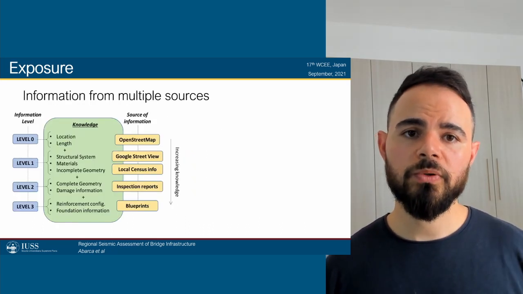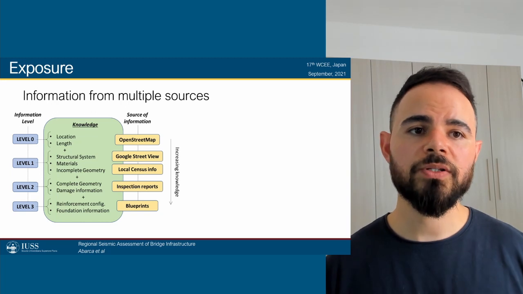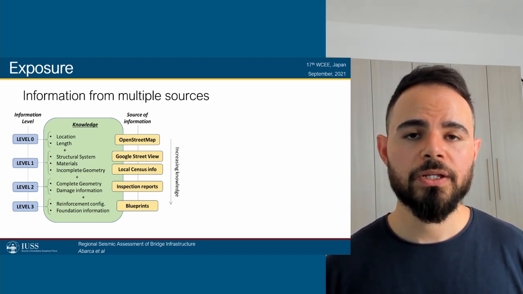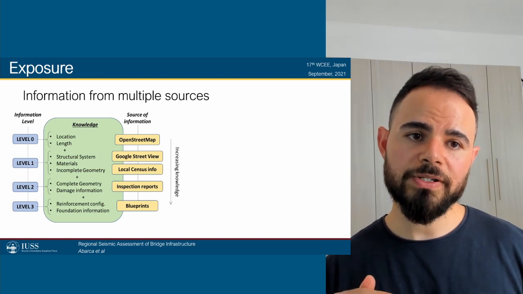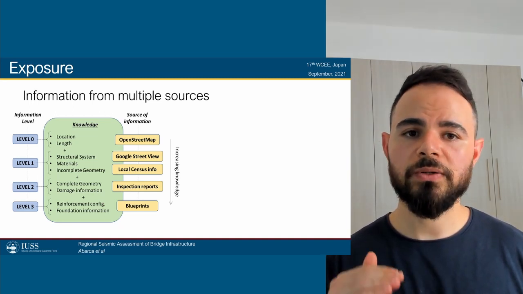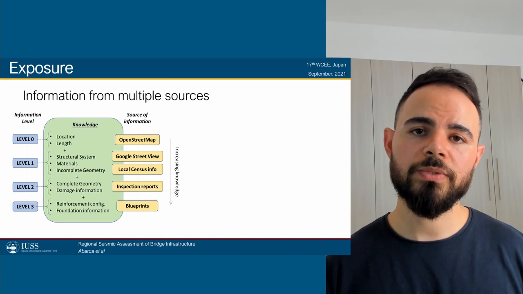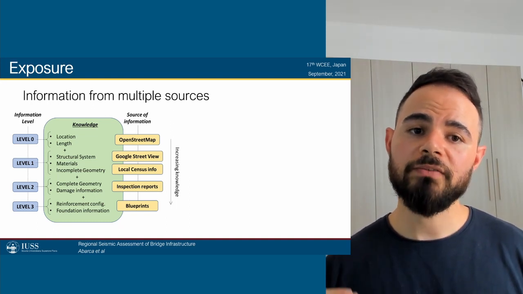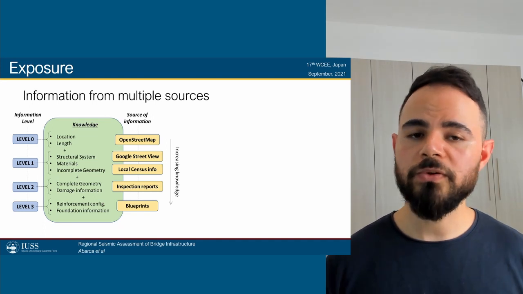For InfraNet, what we did was that we took information from multiple sources and we classified them based on the information level. So we have level 0, for example, which is basically just the location and length. This is information that we take from OpenStreetMap layers.